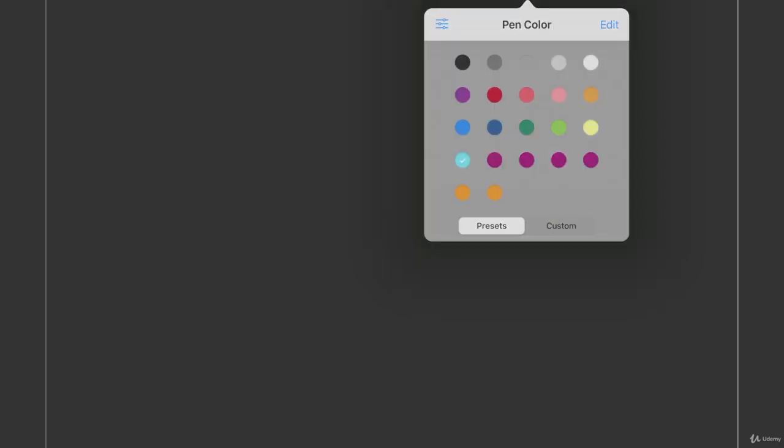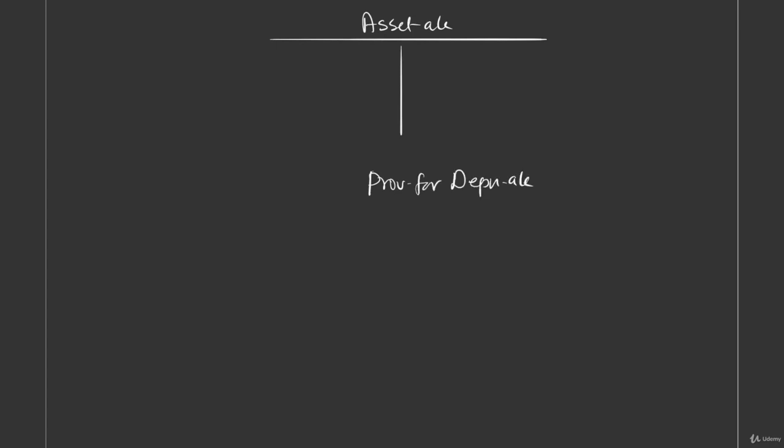Let's write that. First, we'll have an asset account. Then we will also have provision for depreciation account. Now listen carefully.